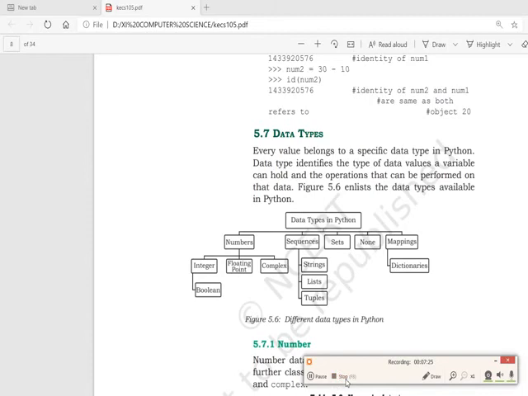So it should be clear: everything in Python, every data type, be it numeric, a string or any other data type, is considered an object and it has a unique id associated with it, which you can find out by making use of the id function.